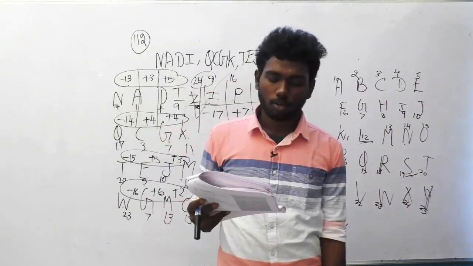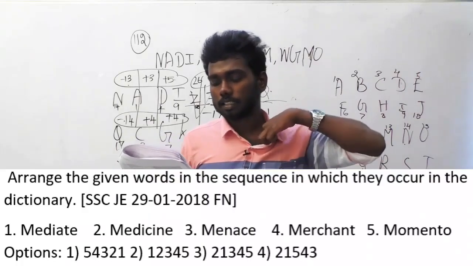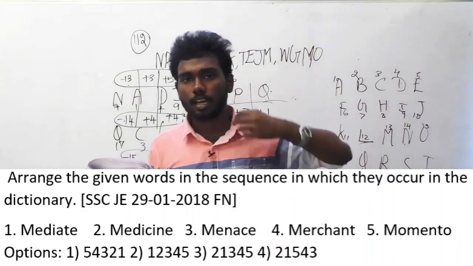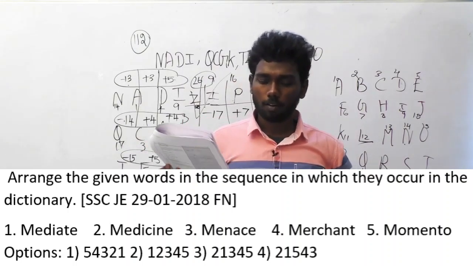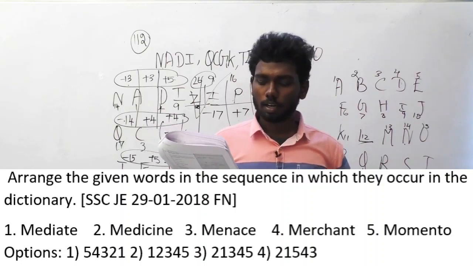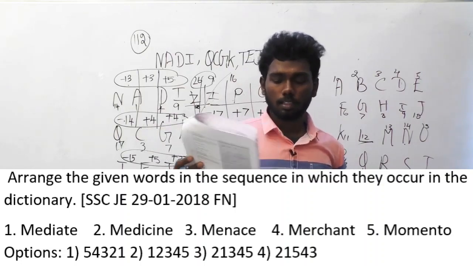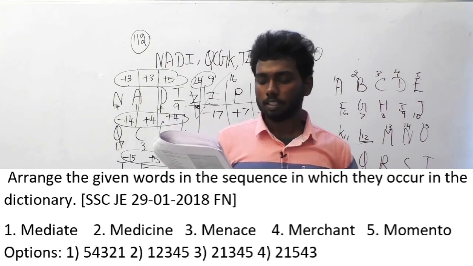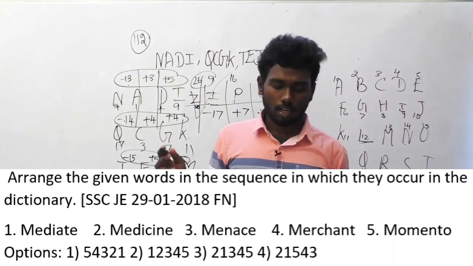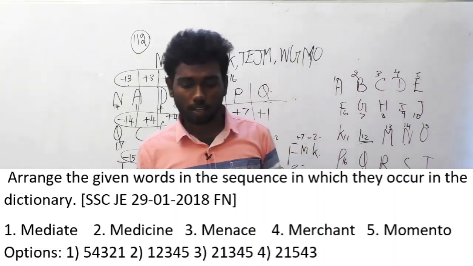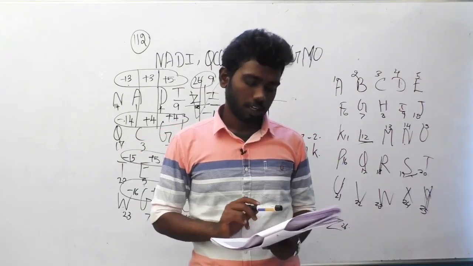The next question is also the same, in dictionary order. It is the 116th question, asked in SSC JEE 26th January 2018, forenoon session. The first one is mediate, second is medicine, third is menace, fourth is merchant, and fifth is memento. The answer is that they are already arranged in dictionary order, so the answer is option B, 1, 2, 3, 4, 5. That's it. Let's go on to the next question, 117.